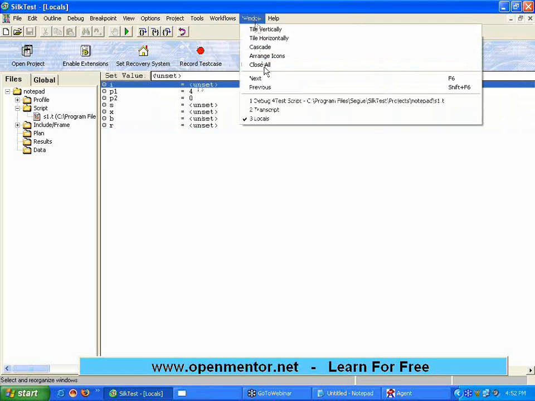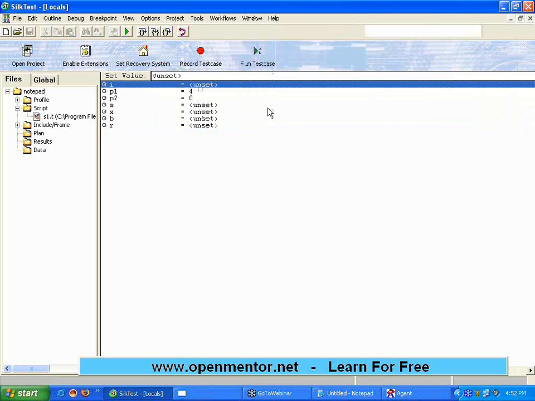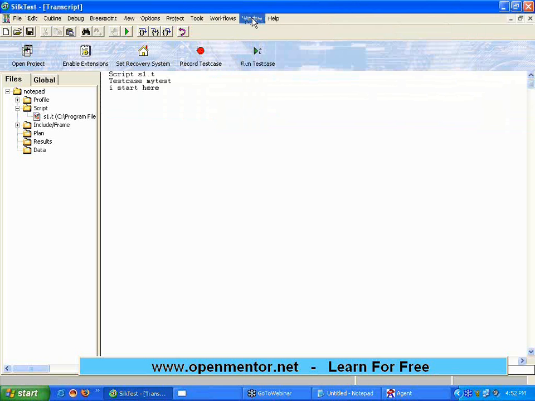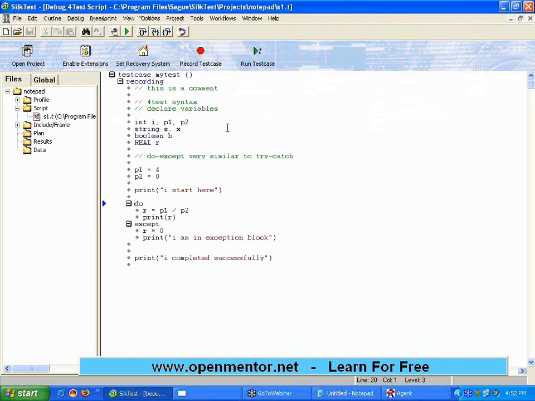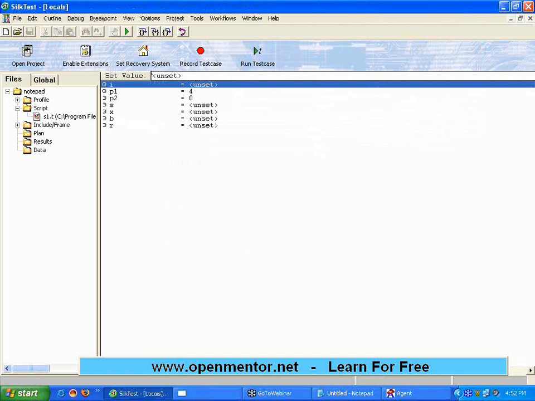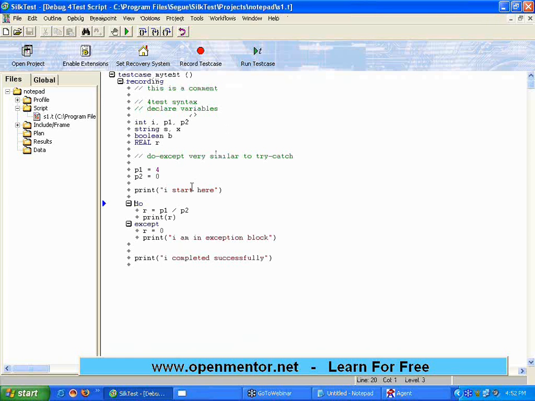Again, if you want to move back, you can go to this window, or you can do Control Tab. Let me try this Control Tab. If you press Control Tab, you can move between windows. If you press Alt Tab, it will move from this window to another window. If you press Control Tab, it will move within SilkTest. Now it is supposed to execute this thing. Now I press F8. That means it is coming here.